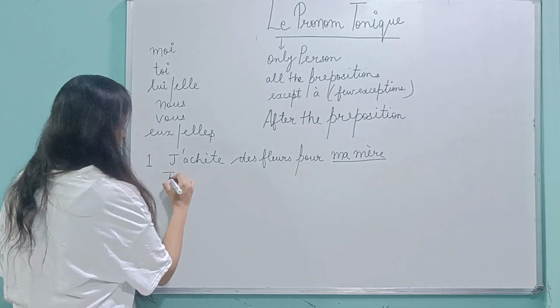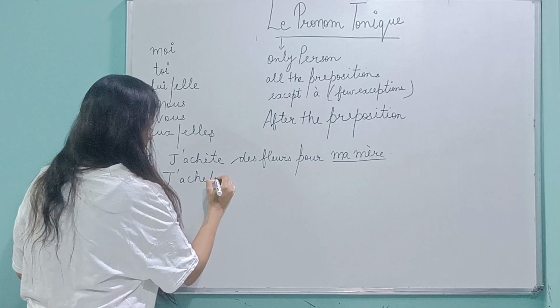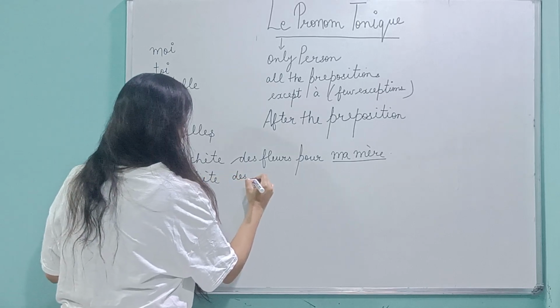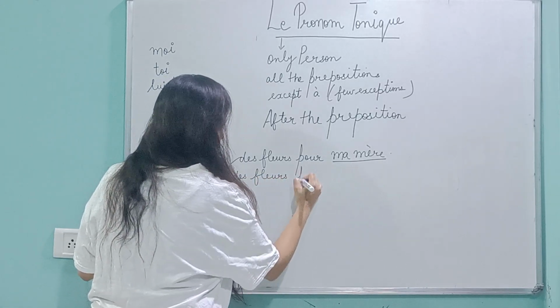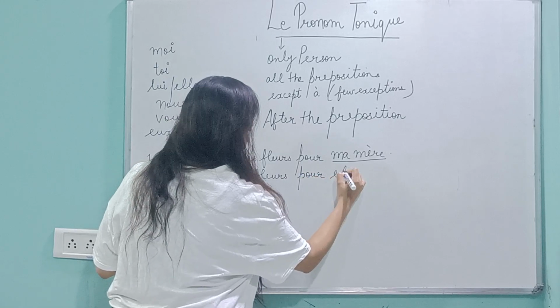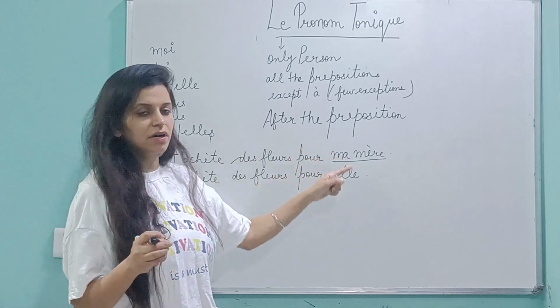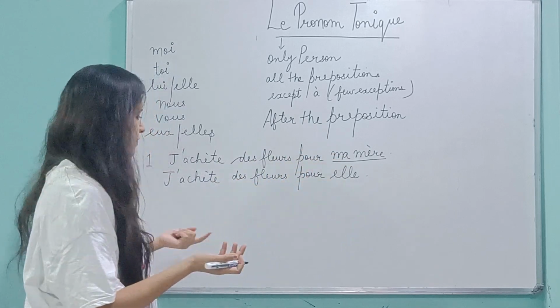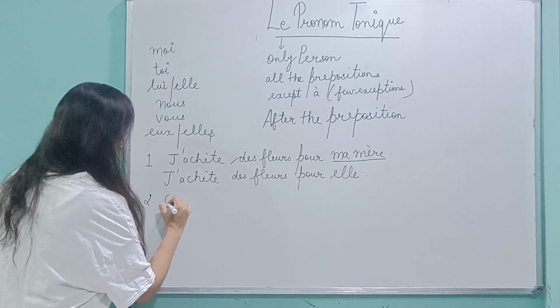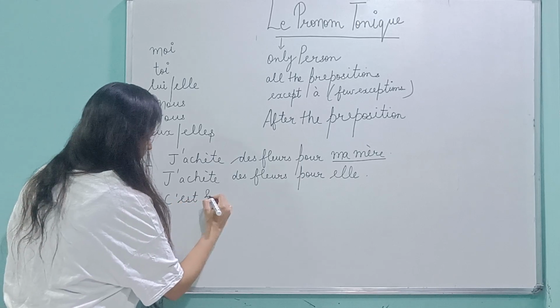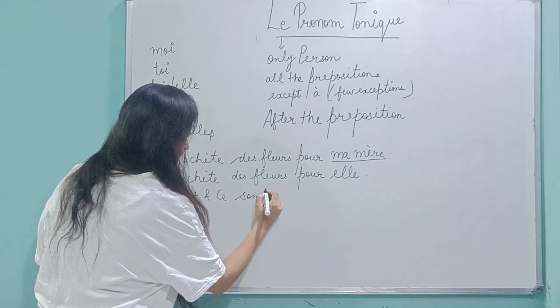And how are we going to replace? J'achète des fleurs pour elle. So this is one of the major usage of pronom tonique, that it's used after the preposition. We also have other usages. For example, it's also used with c'est and ce sont. This is also very common.